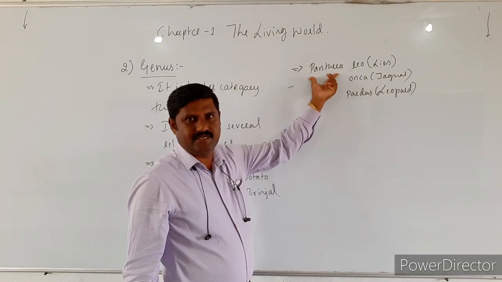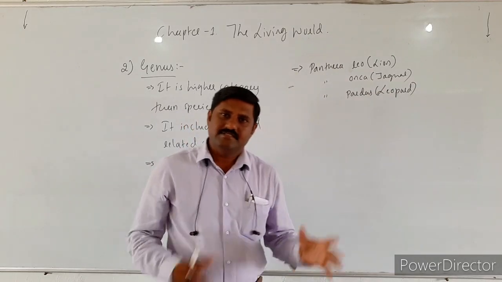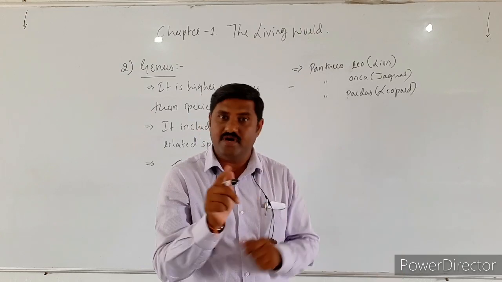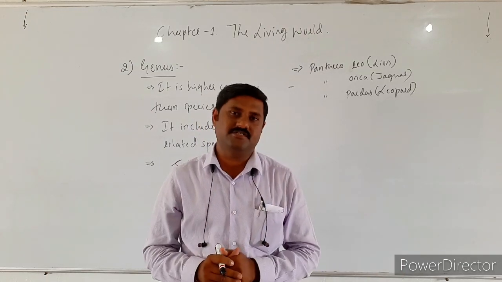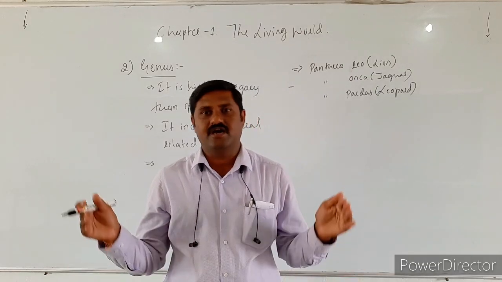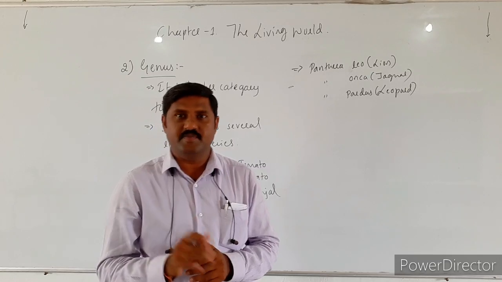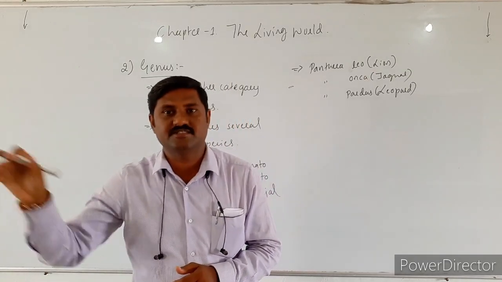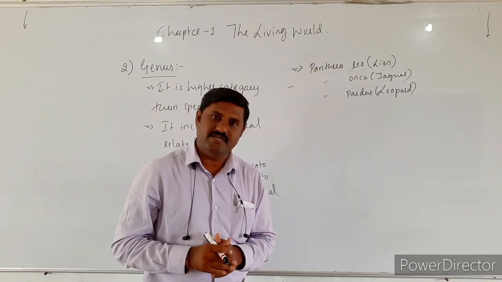So in the same way, what it suggests is that several related species are kept under one genus, and the characteristic features of the species are very closely similar to each other, and they are not similar to those species which come under another genus, right? So this is the fact we should remember.